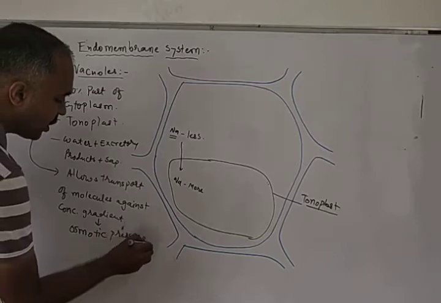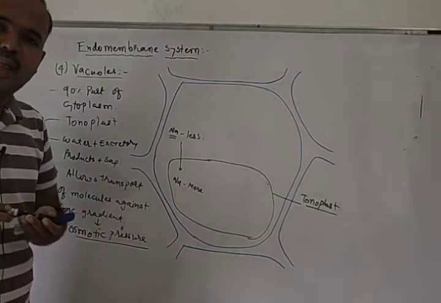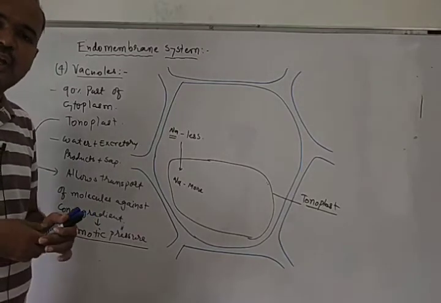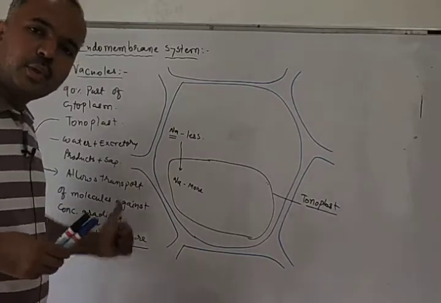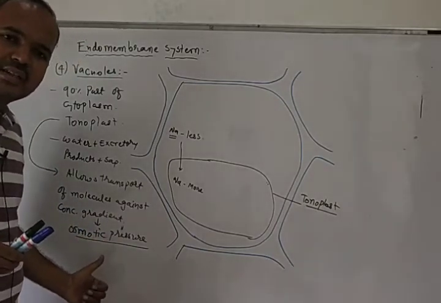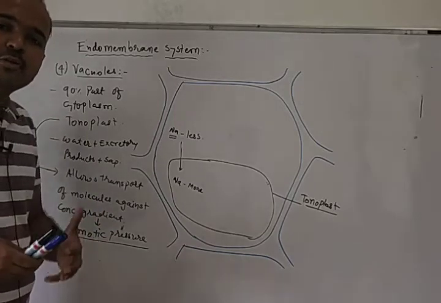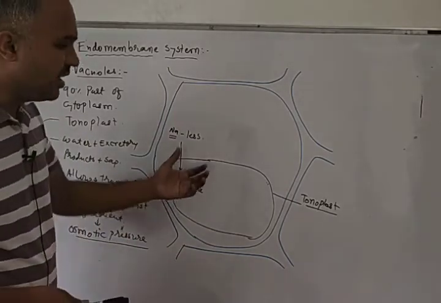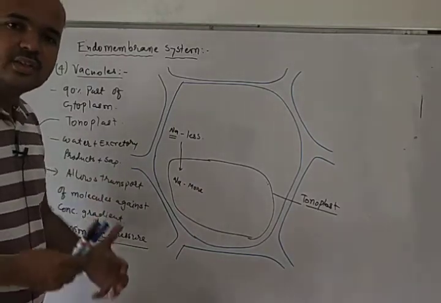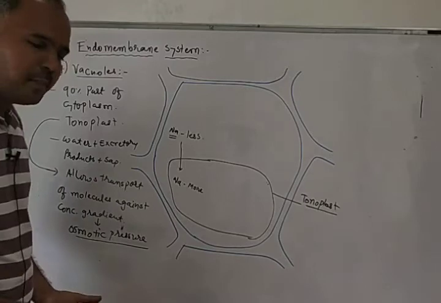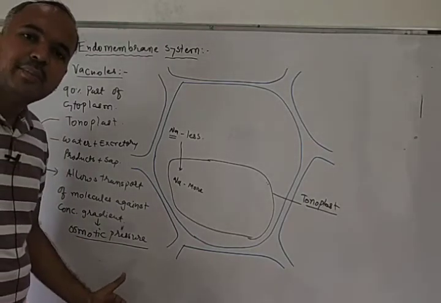What is the function of vacuole? Vacuoles produce osmotic pressure in plant cell. So this is the function of vacuole. Vacuoles produce osmotic pressure in plant cell because of what? Because of transport of molecules against the concentration gradient by tonoplast, the vacuoles generally produce osmotic pressure in